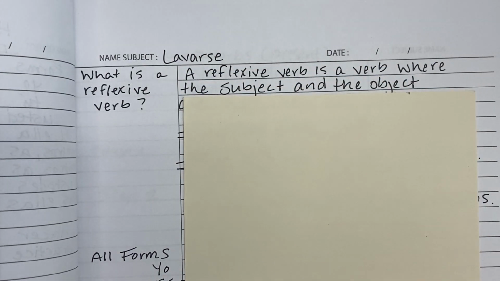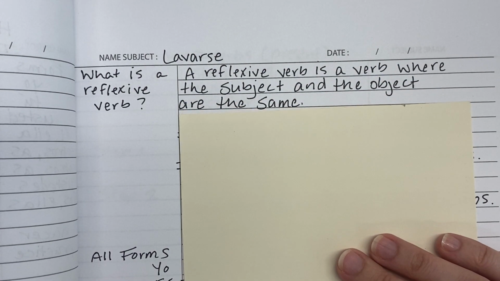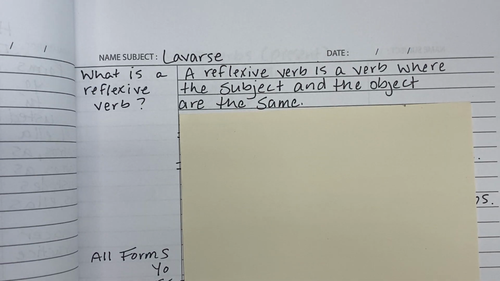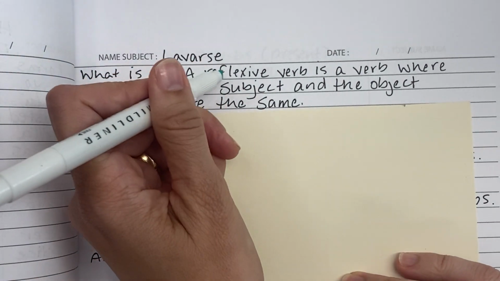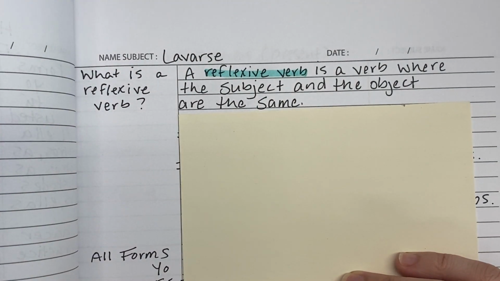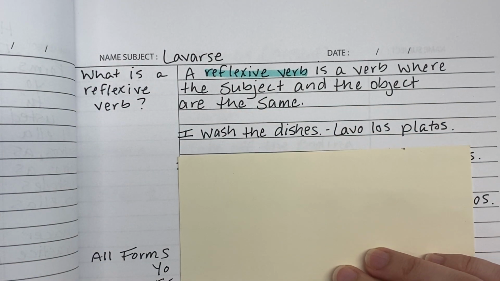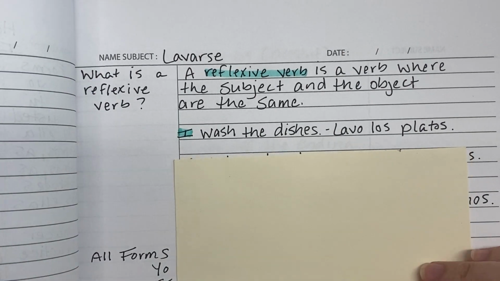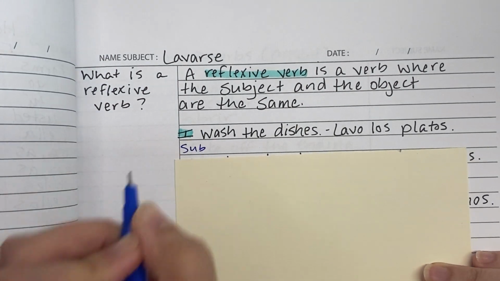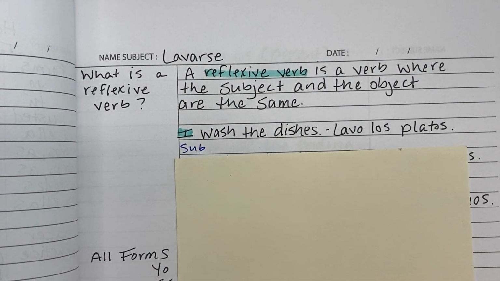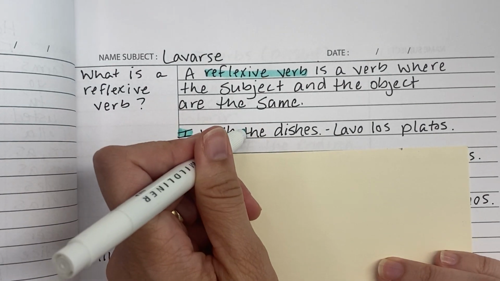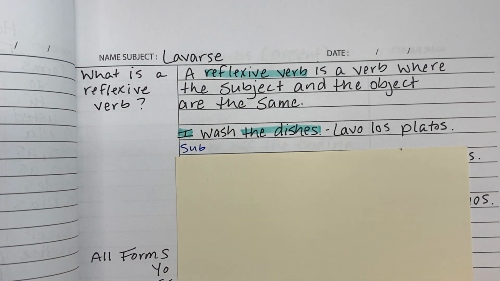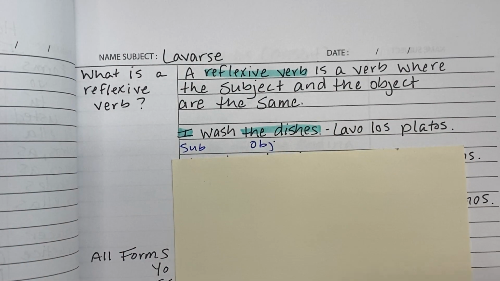So first of all, lavarse is a reflexive verb. What does that mean? A reflexive verb is a verb where the subject and the object are the same. Okay, we're going to look at a couple of examples of that. I wash the dishes. I is the subject, right? I'm washing the dishes, so I am the subject. The dishes are the object of the sentence. What am I washing? I'm washing the dishes. Okay, so I is the subject, the dishes are the object. They're totally different things. Lavo los platos, not reflexive.